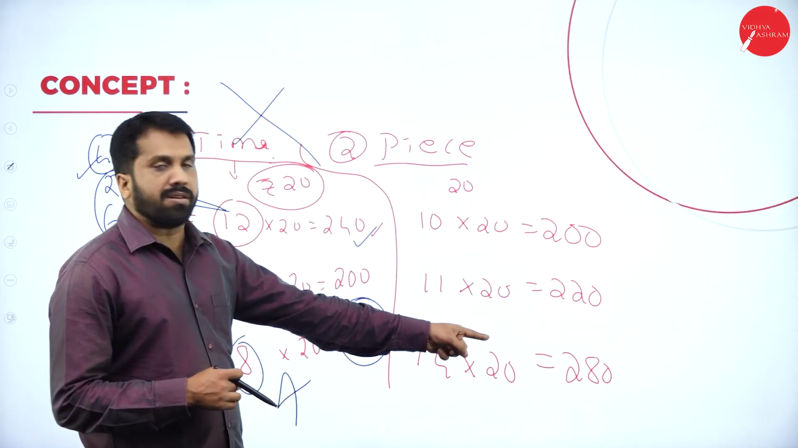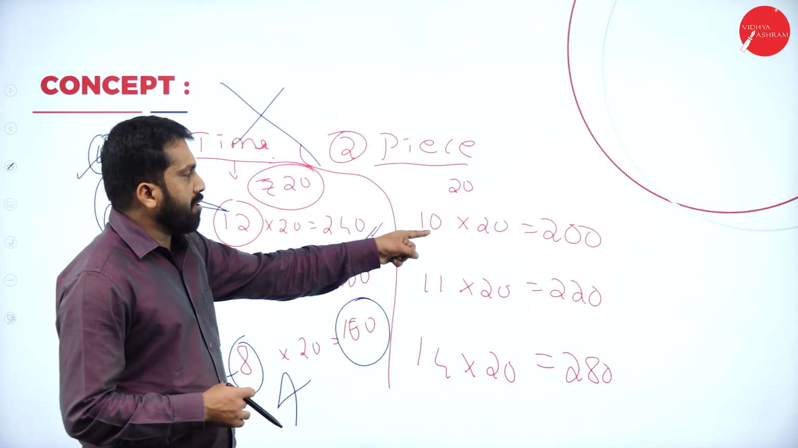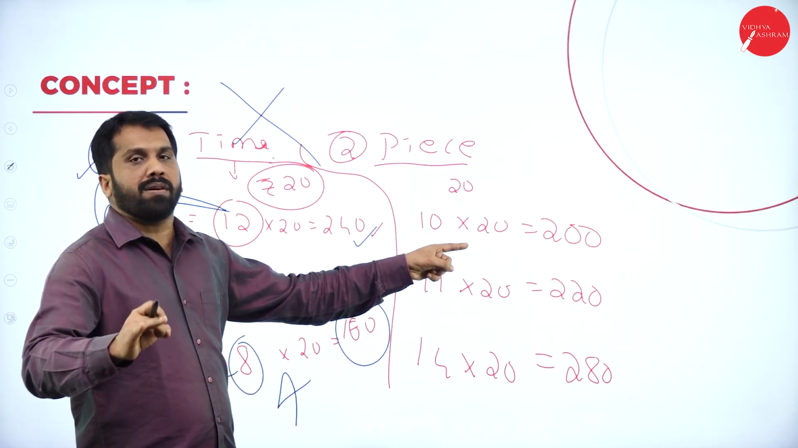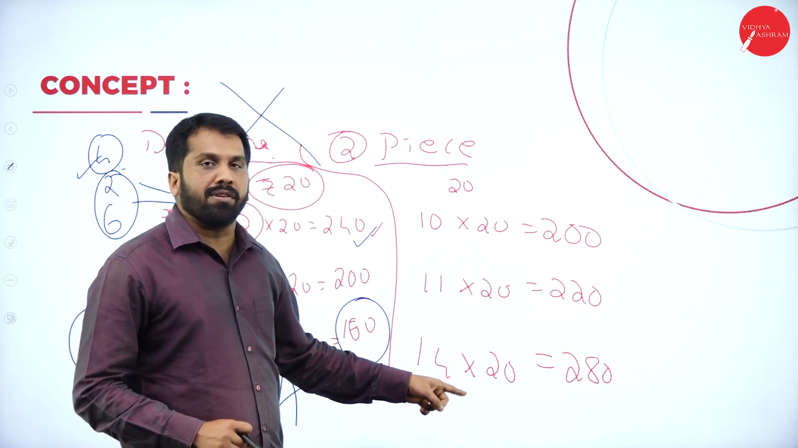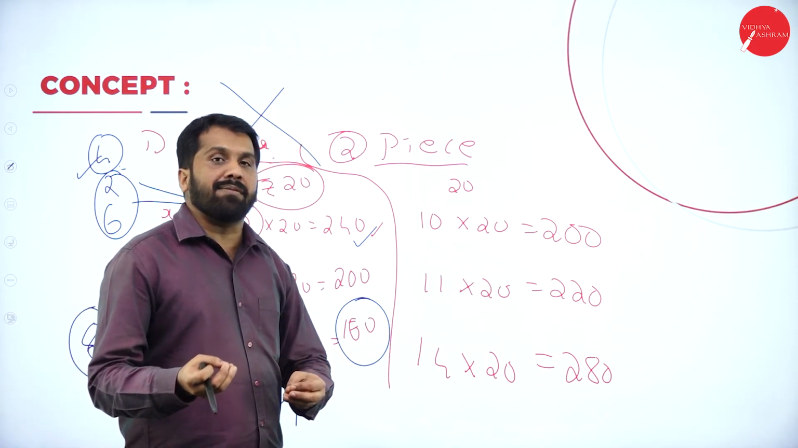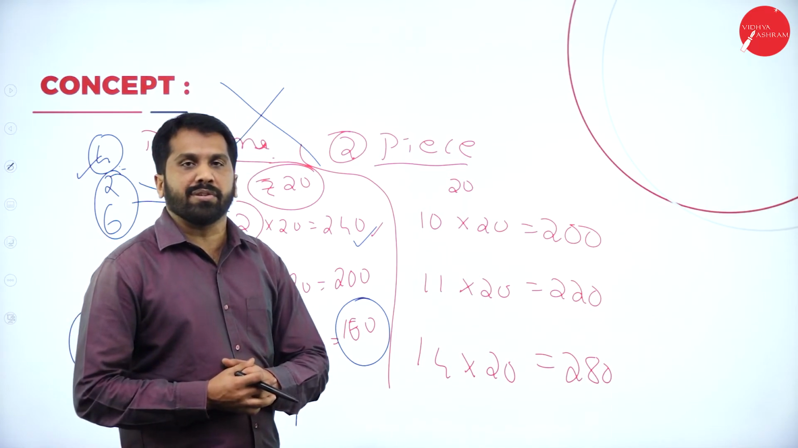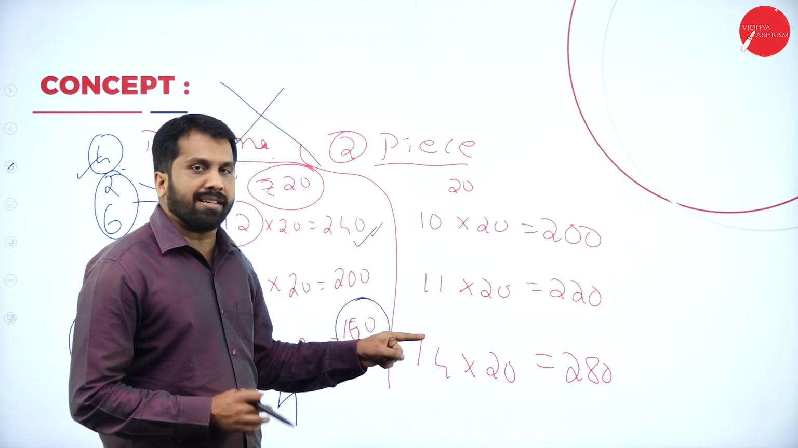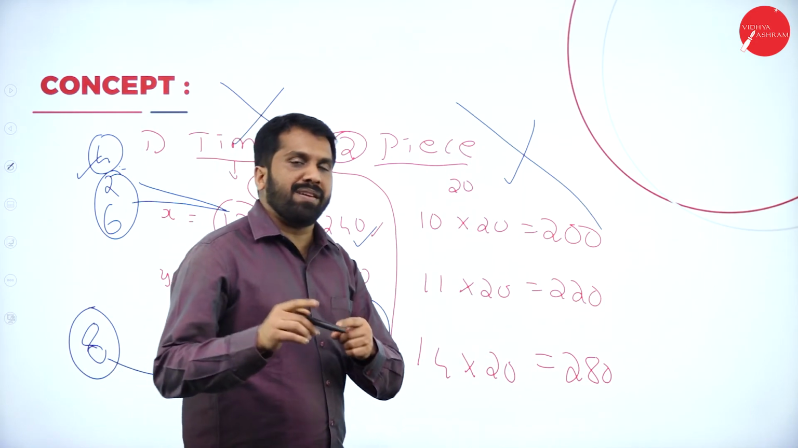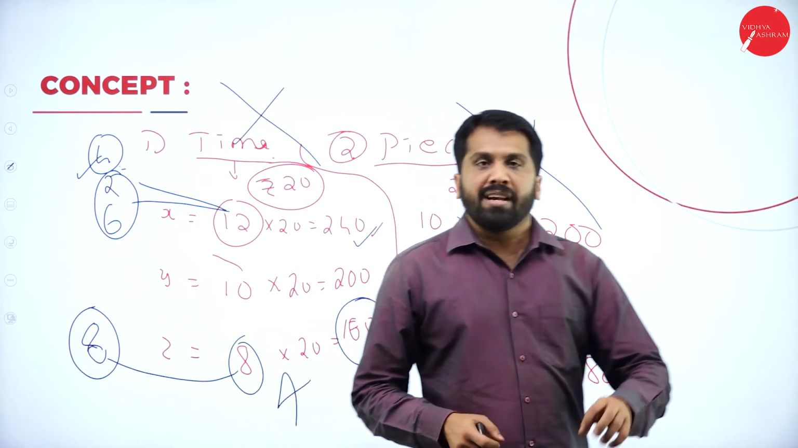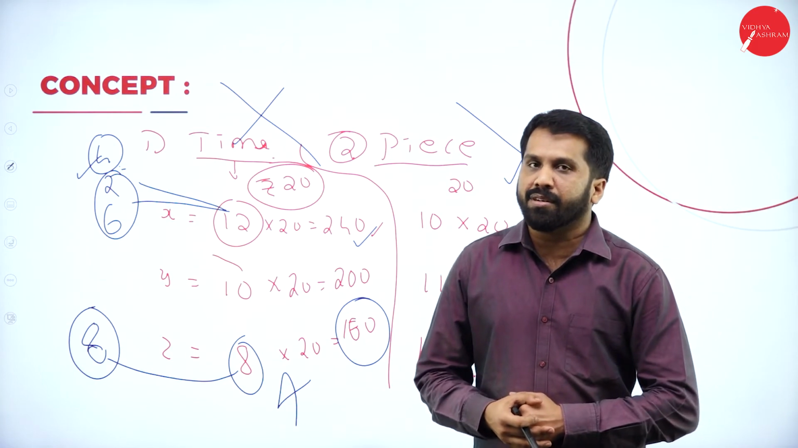14 into 20, 280. Whatever he produced, 10 of them are all proper, but he's getting only 200. Whatever 14 he has produced, out of 14, 6 to 7 are less quality units. So this is the reason this is also not good. Piece rate also will not give exact salary to the workers.